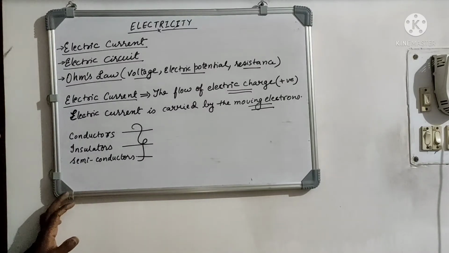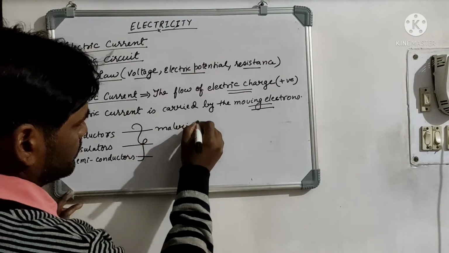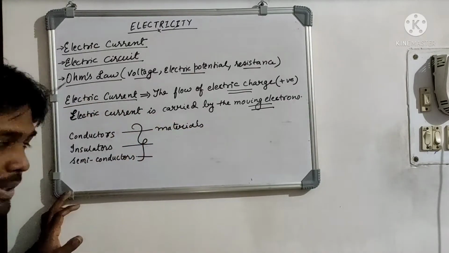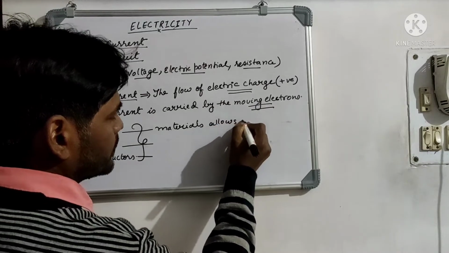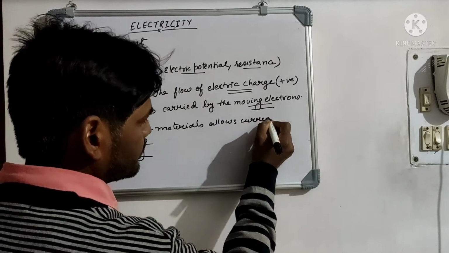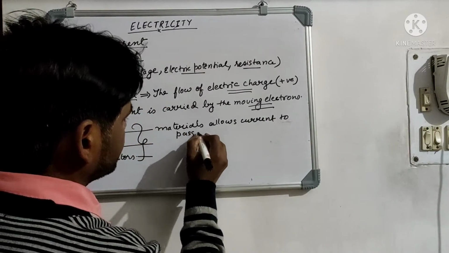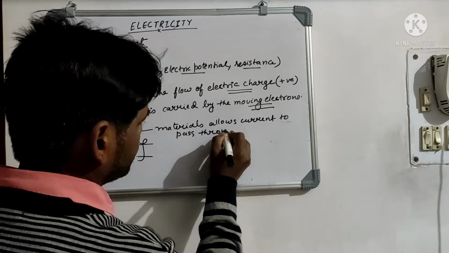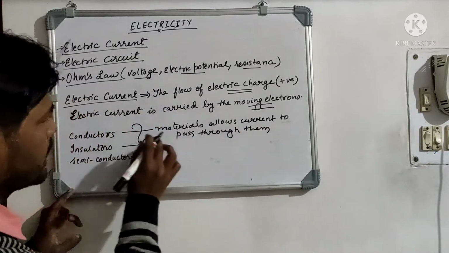Conductors are the materials that allow current to pass through them. Therefore, they are known as conductors.